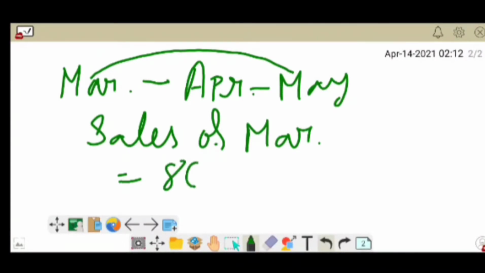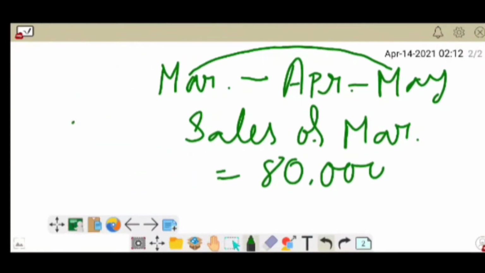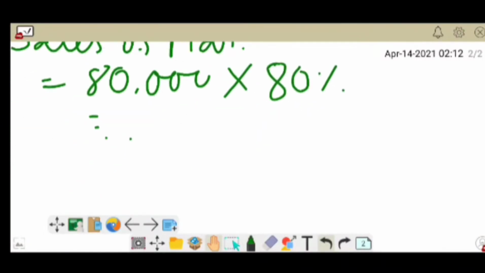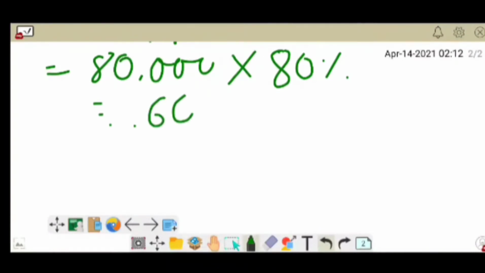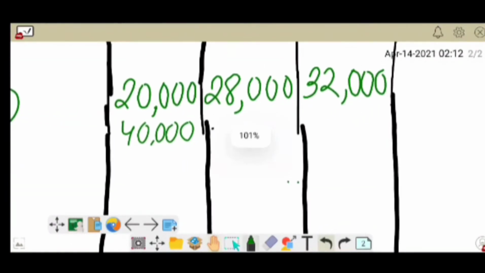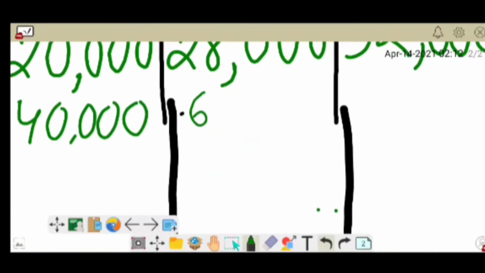And for credit sales, it will be 80,000 into 80%, so it amounts to 64,000. So I will go and write down this amount in our problem. So here it is 64,000.